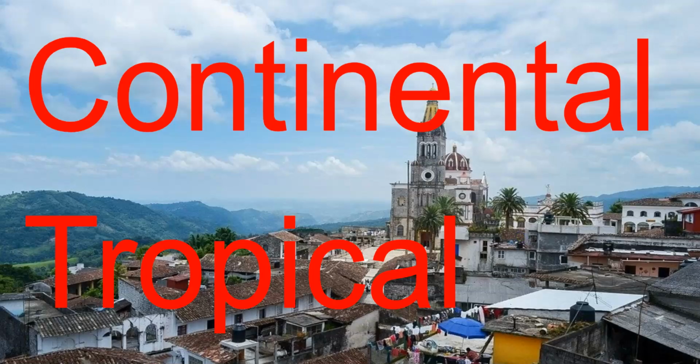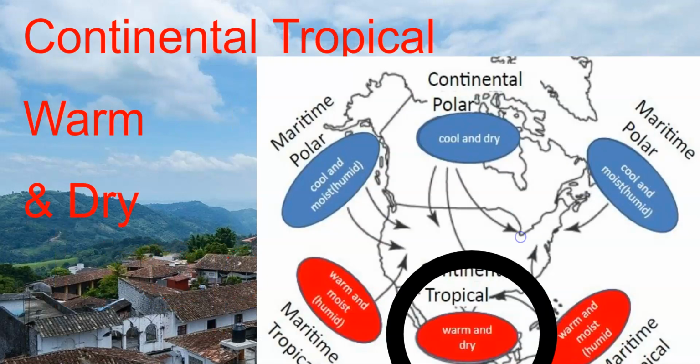Continental tropical, that means that it forms over land near the tropics, and this type of air mass would be warm and dry. Continental tropical air masses that affect the United States usually come up from Mexico. So that area forms over the land where it's warm and it brings warm, dry air up into the United States.